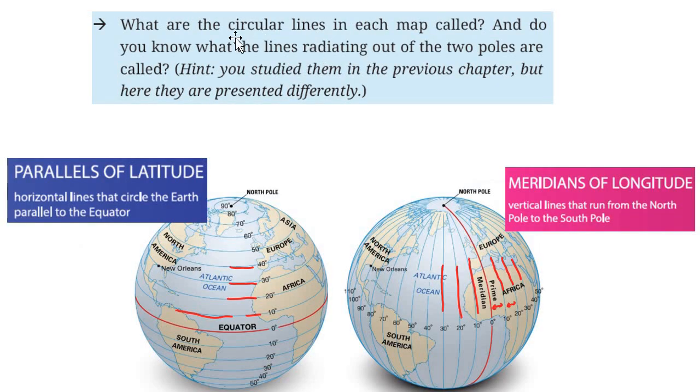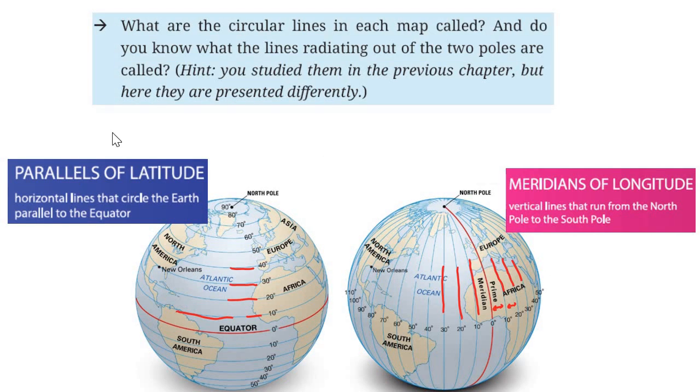So, the first question, what are the circular lines in each map called? And do you know what the lines radiating out from the poles are called? Well, we have already talked about it. The circular lines are basically parallels of latitude, which are horizontal lines that circle the earth parallel to the equator. And what about the lines radiating from the two poles? They are basically the meridians of longitude. That is, vertical lines that run from the north pole to the south pole. You see over here, we have very nicely covered this in our last.